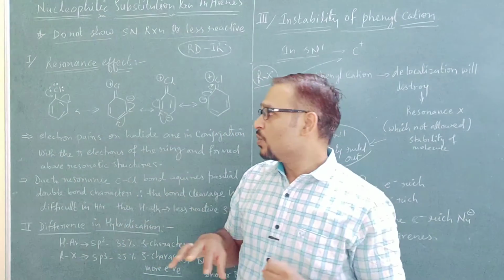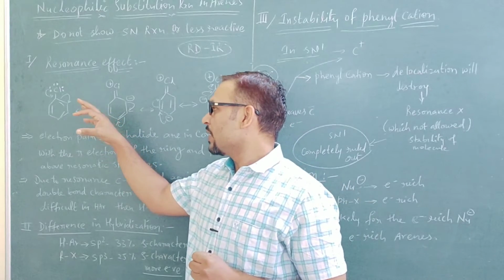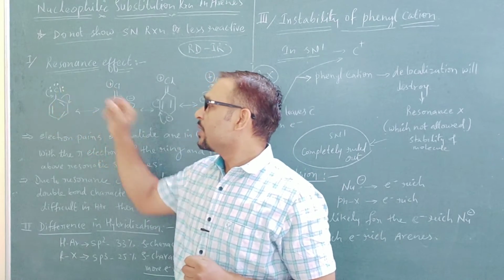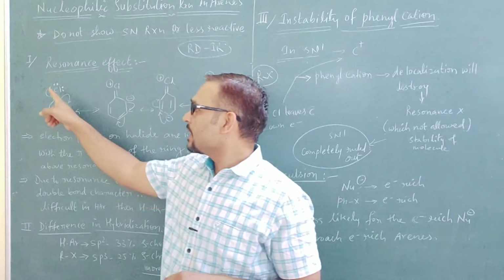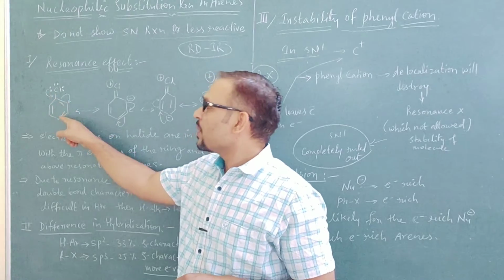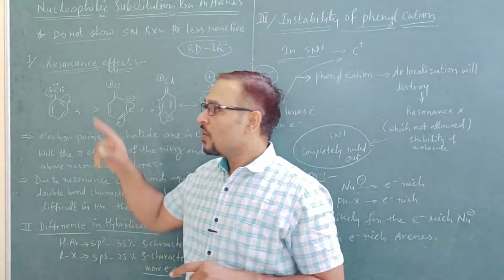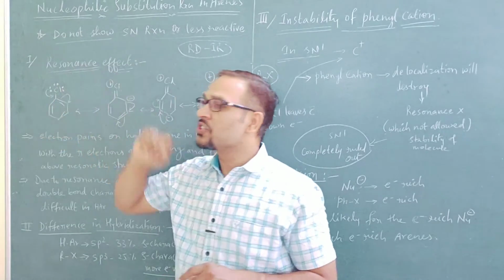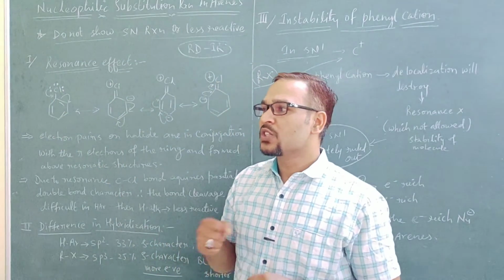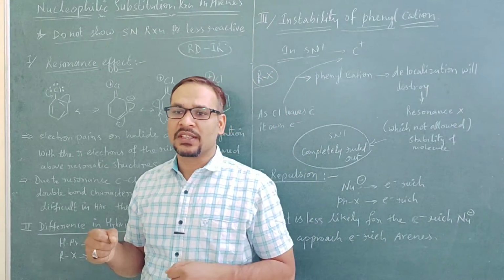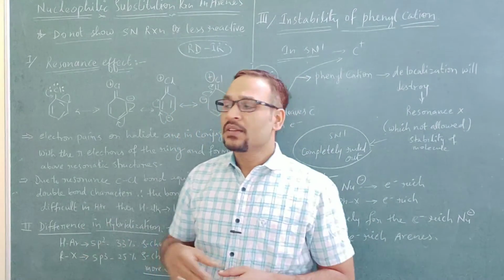At the same time, if we look into haloarenes, what will happen? The chlorine will not leave automatically. Why? Because the electron pair of chlorine is also taking part in the conjugation, in the resonance, in the delocalization of the ring. So how is it possible that everyone is enjoying the game and one can go by its own?